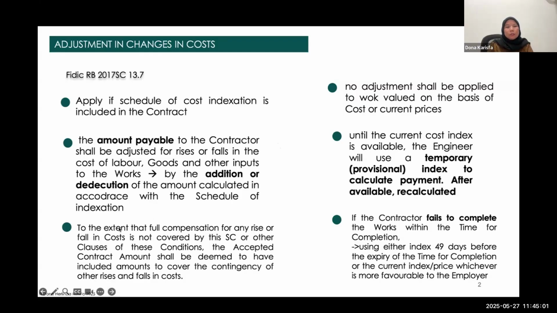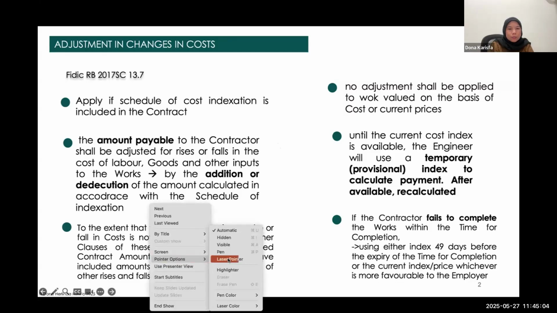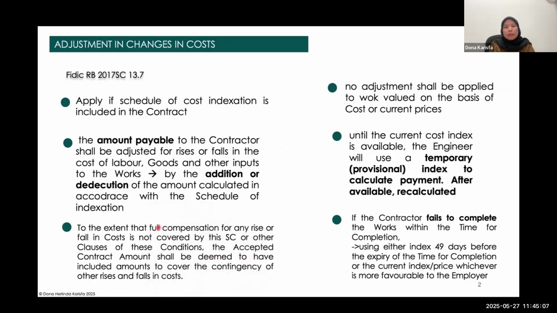This is also quite an important provision, because it says that to the extent that full compensation is not covered by this subclause, the accepted contract amount shall be deemed to cover it. It means the formula provided in the FIDIC contract cannot really accommodate the actual rises and falls in reality, but FIDIC says it shall be deemed to have covered that.